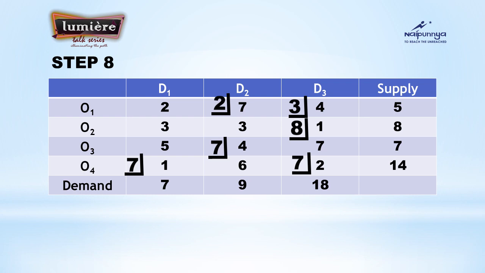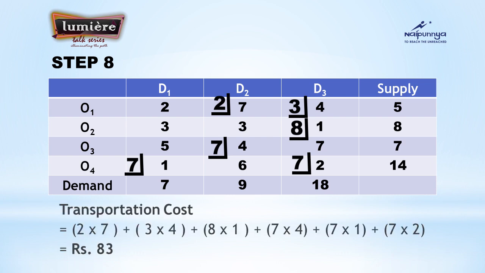Now the last step is the same as that of the northwest corner rule. Rewrite the question again and mark the allocations that you have made in each step and find the transportation cost by taking the product of allocated value and cost and take the sum. What will we get? It is 83 now. See, you just compare the northwest corner rule and LCM. There, for the same problem, you got the transportation cost as 102 rupees for northwest. Here for the same problem we have only 83.